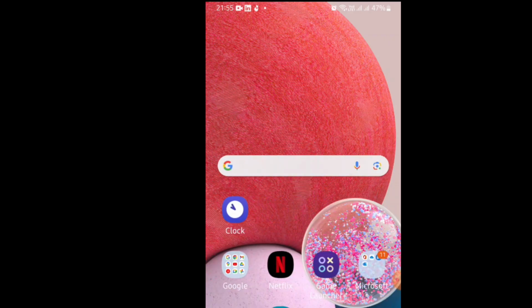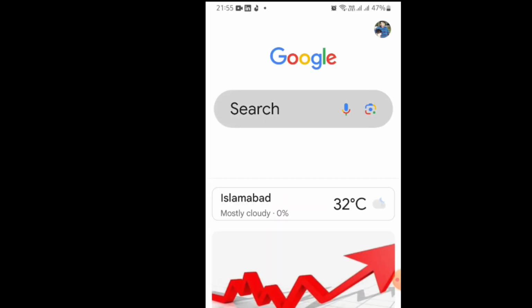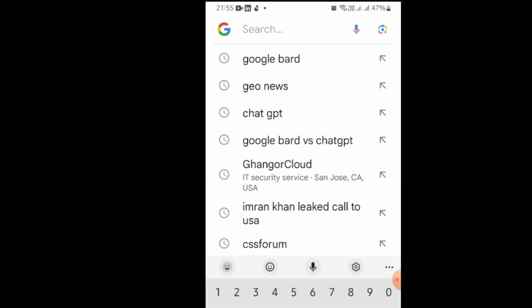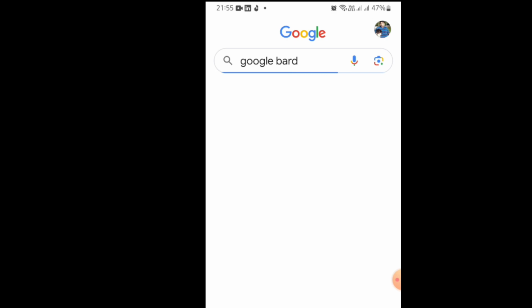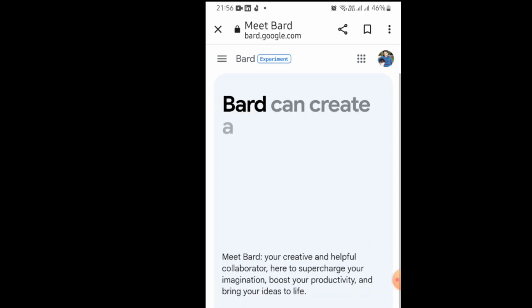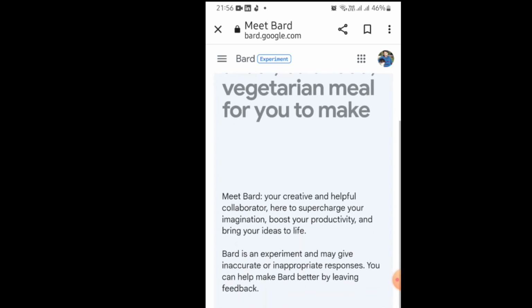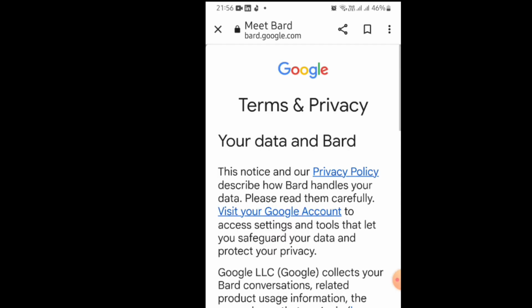Now let us see how we can use Google Bard and ChatGPT. First of all, go to the Google search bar and write there Google Bard. As I am writing Google Bard, it will show the link in the interface. Click on Google Bard and this will appear. Click on Meet Google Bard. After clicking on that, this window will appear and it tells about Google Bard, what it is all about. Try Google Bard. Click on Try Bard.